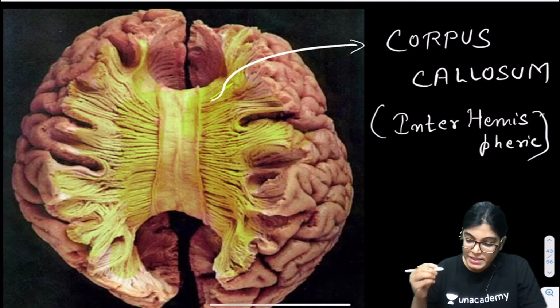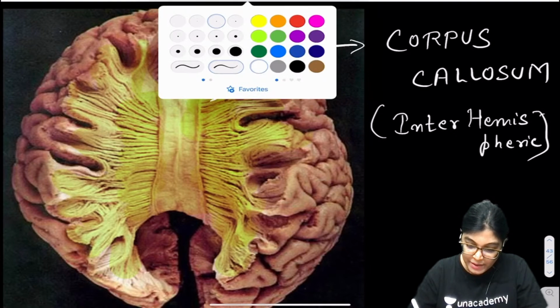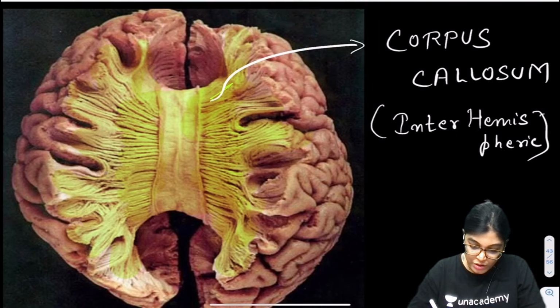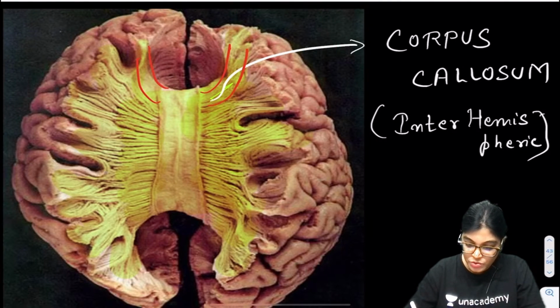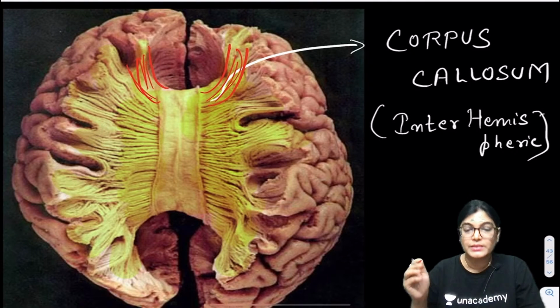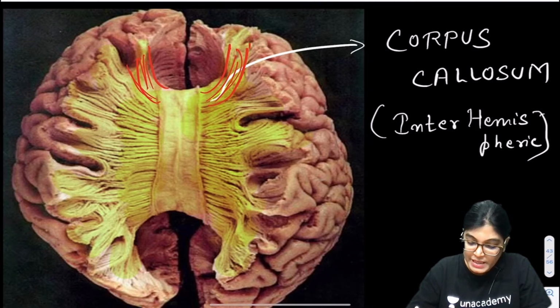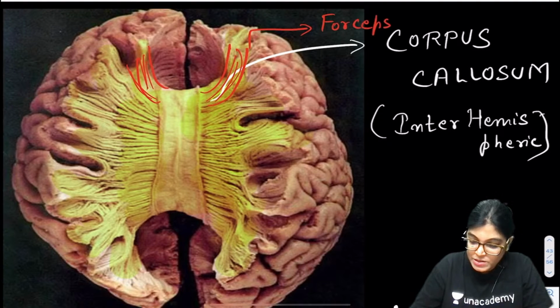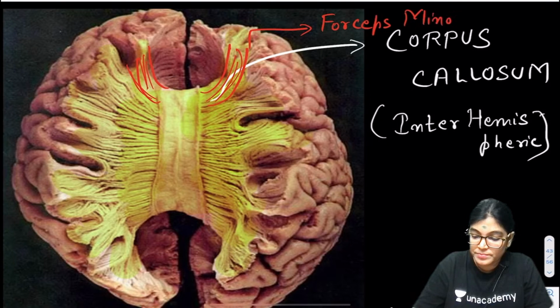Now I want to explain the fibers here. A few fibers of the corpus callosum go towards the frontal lobe. The fibers which go towards the anterior aspect of the frontal lobe are called forceps minor.